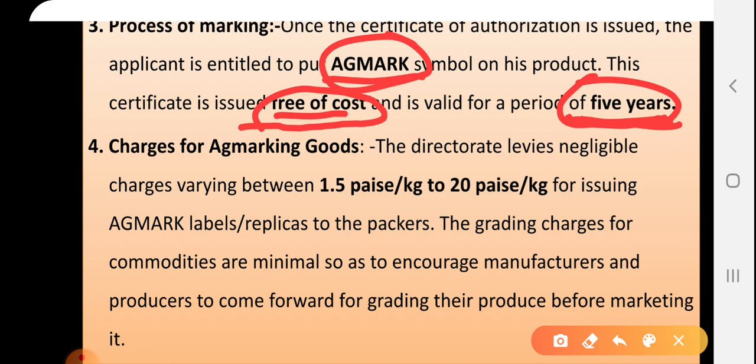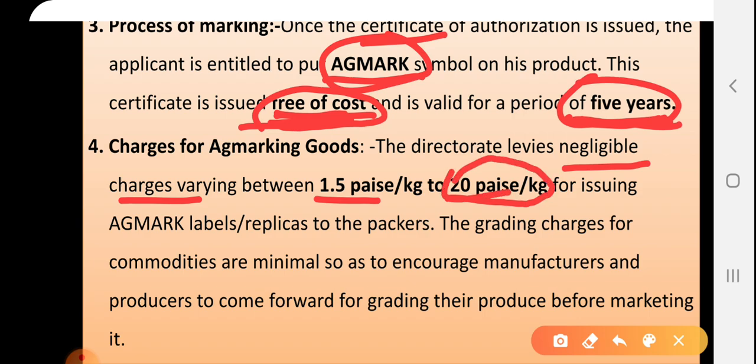Then, charges for marketing Agmarked goods. The directorate levies some negligible charges. The process of getting this certification is totally free, but applying the Agmark symbol on the products requires some nominal charges, depending on your commodities.